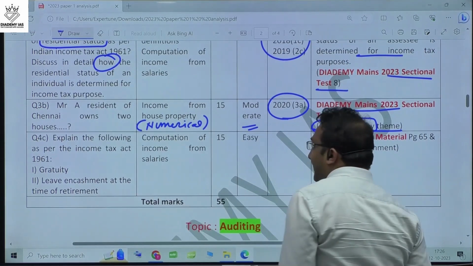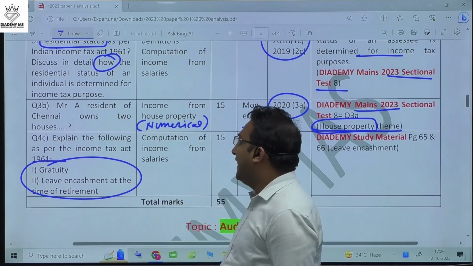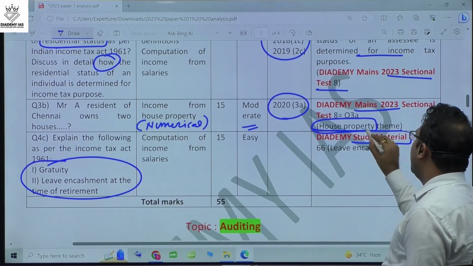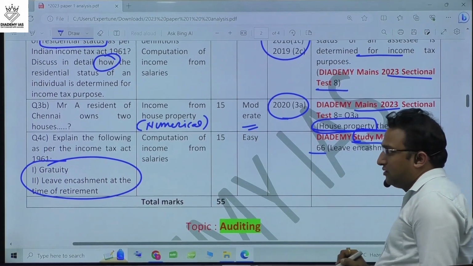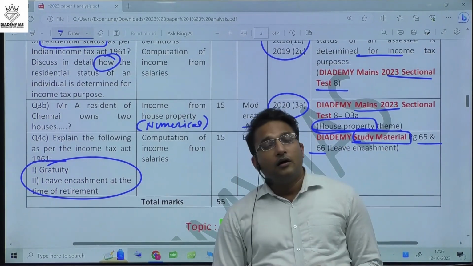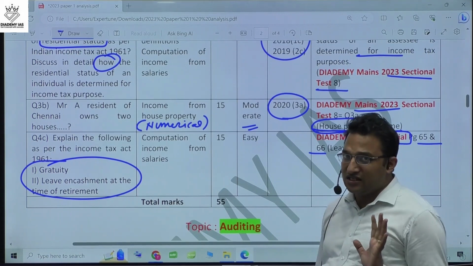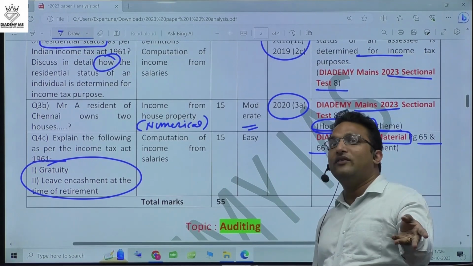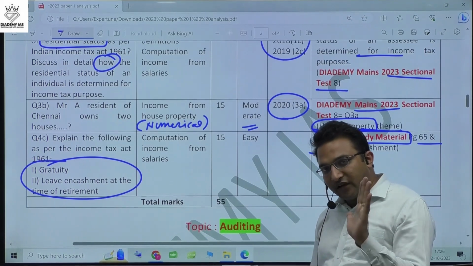Then the next question was about the theory of gratuity and leave encashment at the time of retirement. You will find this question in the study material of Dichotomy IAS, pages 65 and 66, leave encashment and gratuity. Again, all the questions we can trace back to the Dichotomy IAS test series. I am promising you, you can check. If you are already a student, then definitely you have the material and tests and can check. If you are not a student, then I am telling you that this is true.